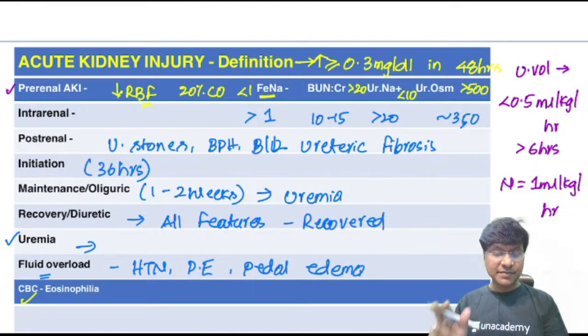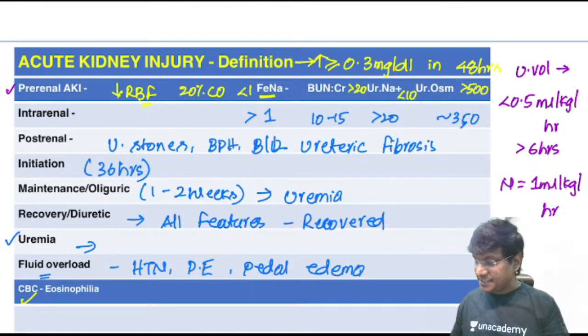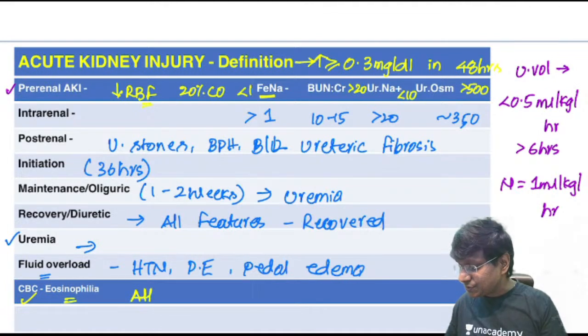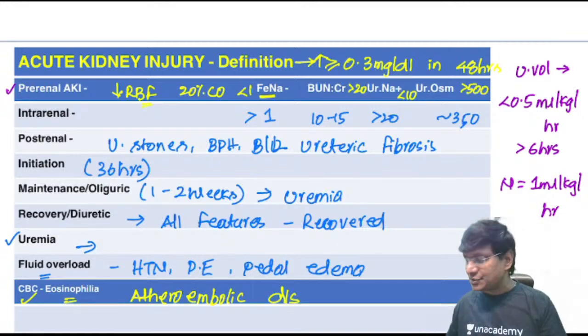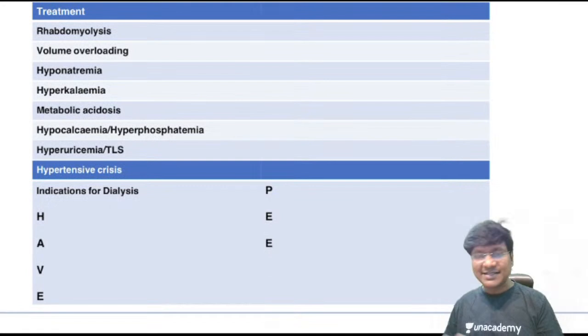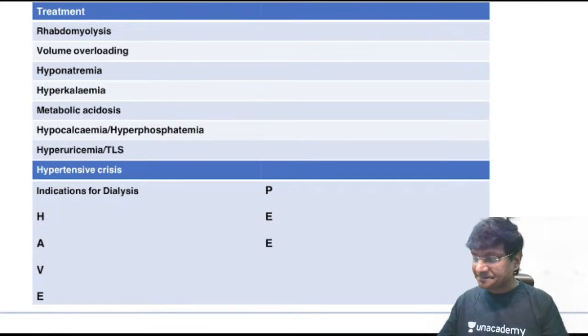But suppose along with anemia, if there is eosinophilia in patients with acute kidney injury, then what you should suspect is atherosclerotic disease. You should suspect atherosclerotic disease causing acute kidney injury, right? So these are the important features of acute kidney injury. Now let us discuss the treatment of acute kidney injury.